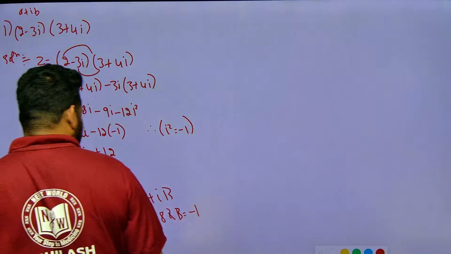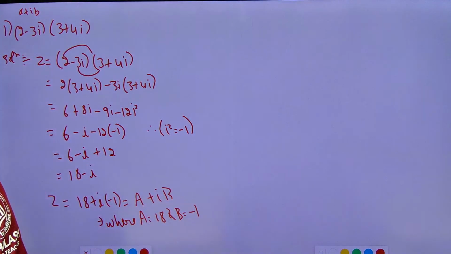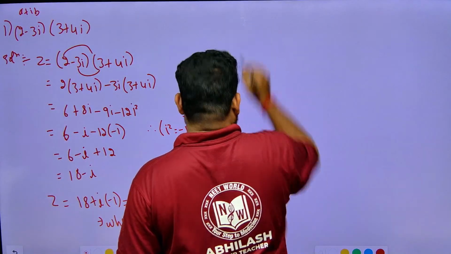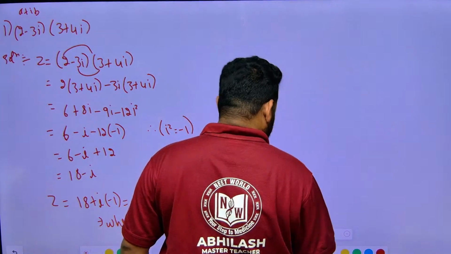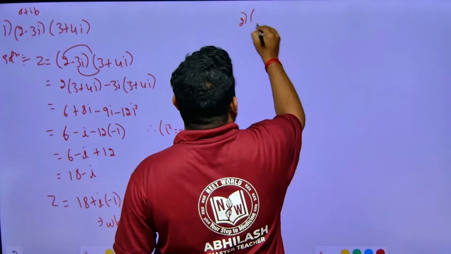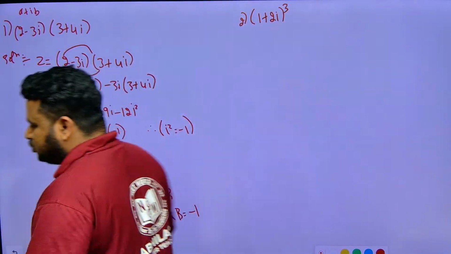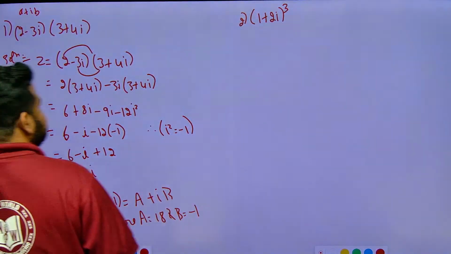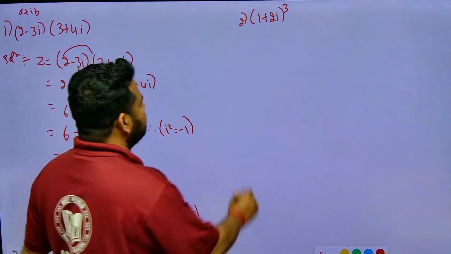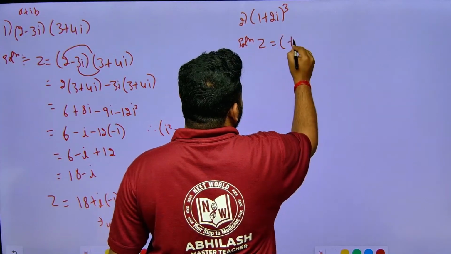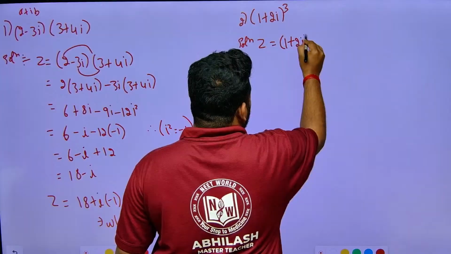Okay, this is what we will have for this question. So, next question: 1 plus 2i whole cube. The question is given as 1 plus 2i whole cube. Here also we have to represent it in the form of a plus ib. So, what is given in the solution? Z is given to be 1 plus 2i whole cube.